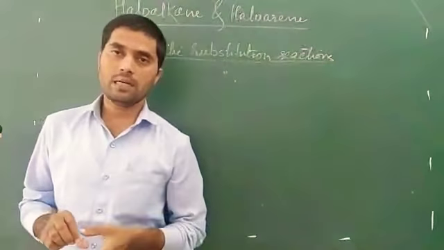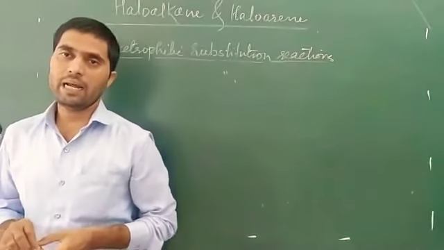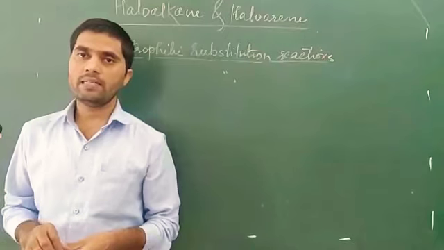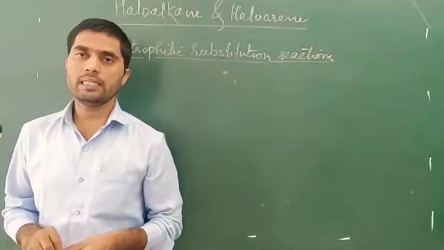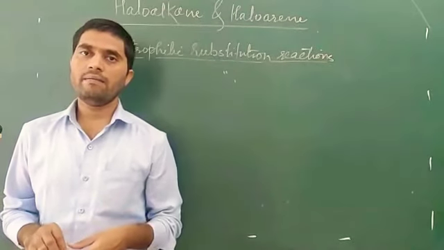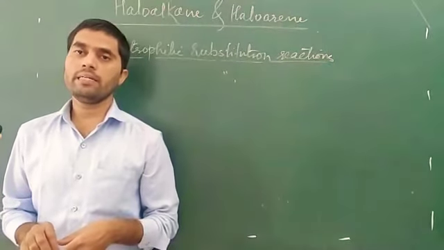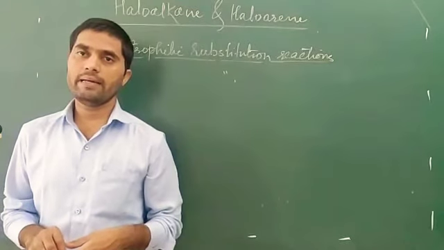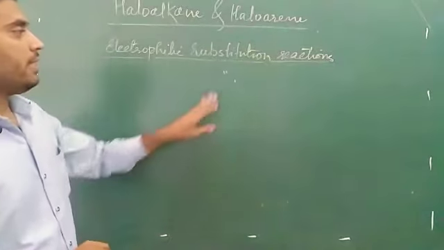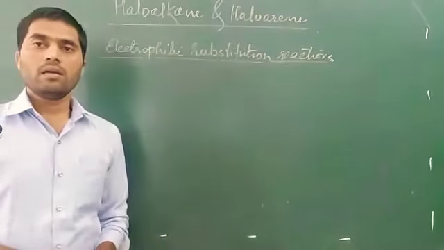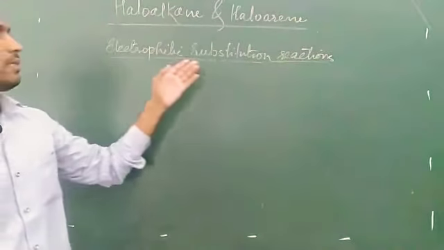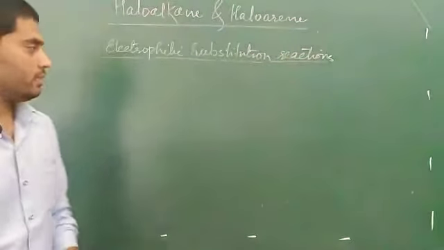And we have discussed the major and minor product. Ortho product is always the minor product, para product is always the major product. And I have also told you the reason is steric hindrance, steric crowding. Okay, now we'll see the chemical properties or electrophilic substitution reactions of haloarenes.